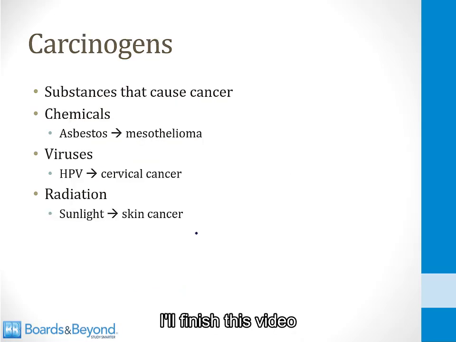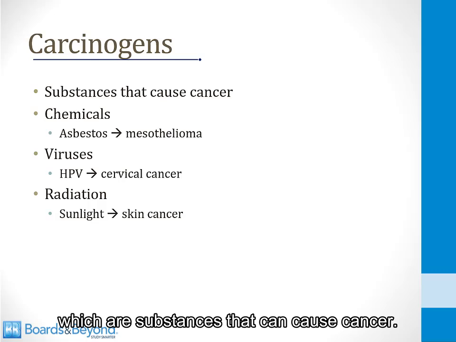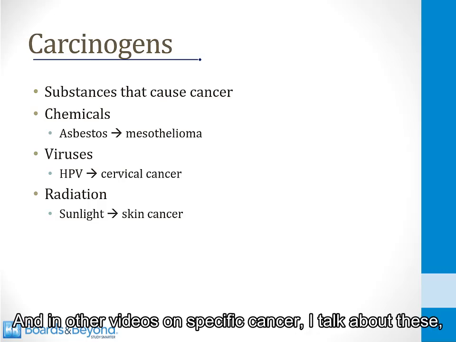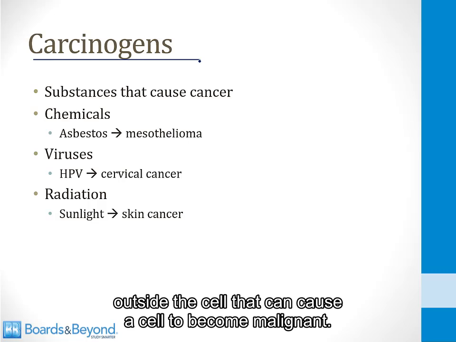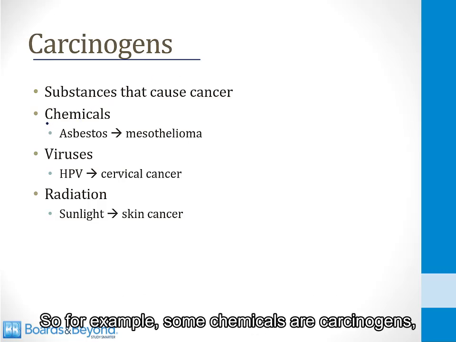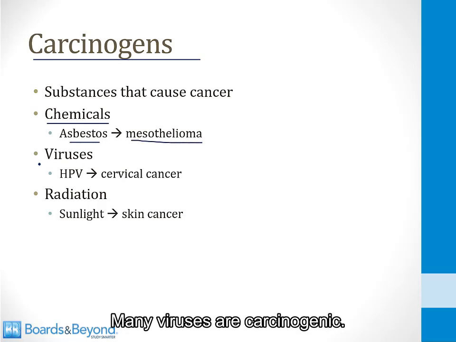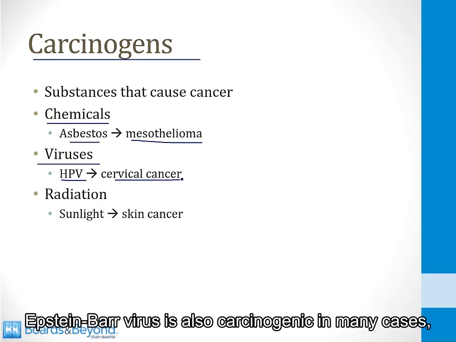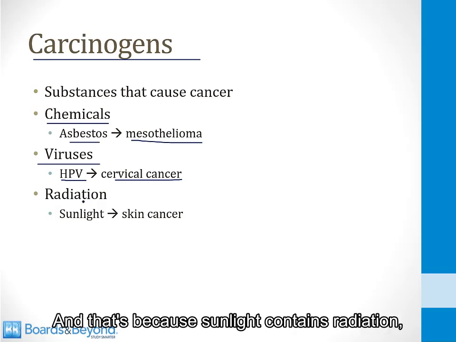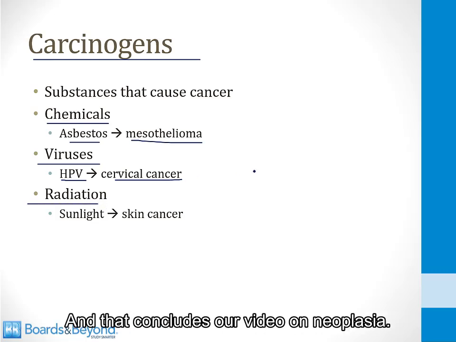I'll finish this video with this slide and briefly mention carcinogens, which are substances that can cause cancer. And in other videos on specific cancer, I talk about these. But in general, these are things that are often outside the cell that can cause a cell to become malignant. So for example, some chemicals are carcinogens. Asbestos leads to the lung tumor mesothelioma. Many viruses are carcinogenic. For example, HPV can lead to cervical cancer. Epstein-Barr virus is also carcinogenic in many cases. And as you likely know, sunlight can cause cancer, and that's because sunlight contains radiation, another classic carcinogen. And that concludes our video on neoplasia.